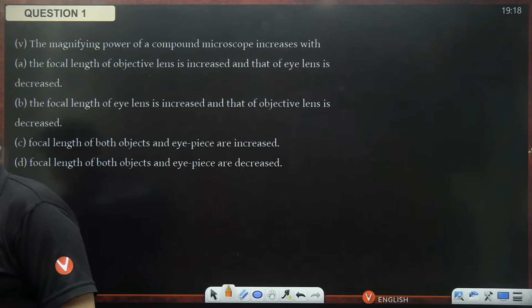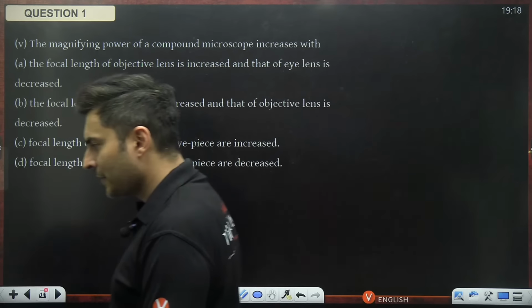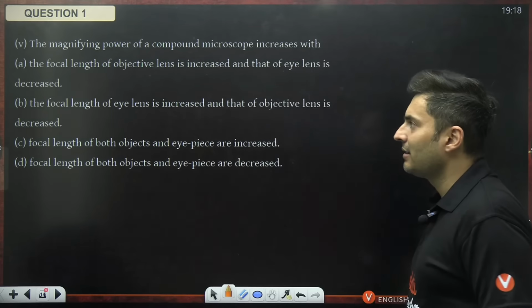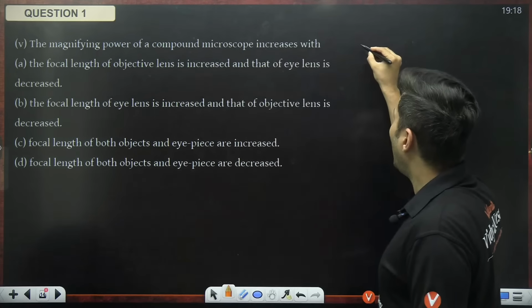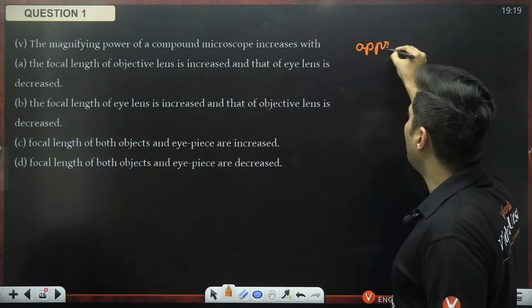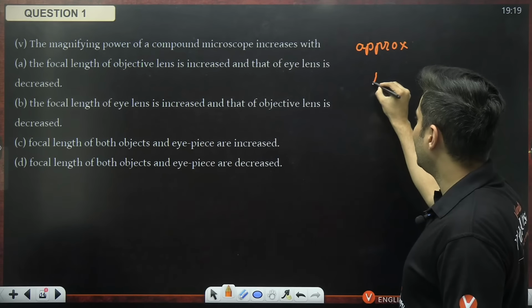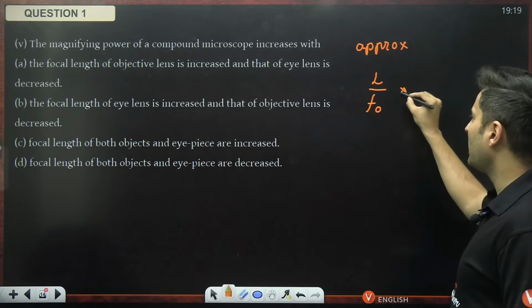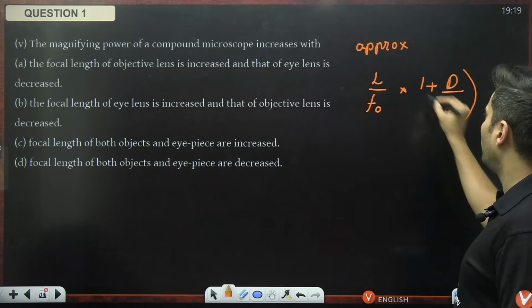Okay, perfect. So let's see how many of you can get the correct answer for this particular question, my dear warriors. Many of you are saying option D, focal length of both objective and eyepiece are reduced. So the magnifying power, the approximate formula is basically the length of the tube divided by objective focal length multiplied by 1 plus D by Fe. This is the formula.